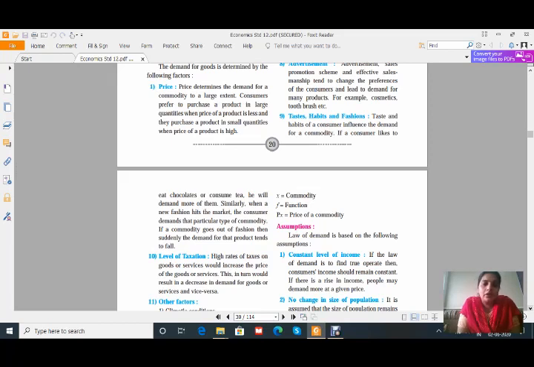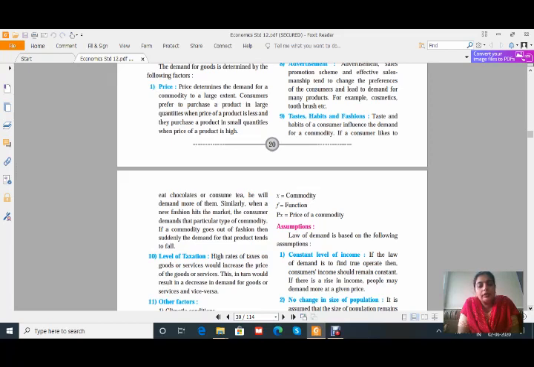And the youngsters already have the impact of fashion. Youngsters always go with the fashion, so whatever is in fashion they demand more and more. If any commodity is out of fashion, it will not be demanded. So if a commodity goes out of fashion, then suddenly the demand for that product tends to fall.